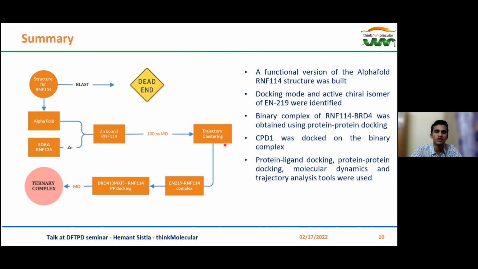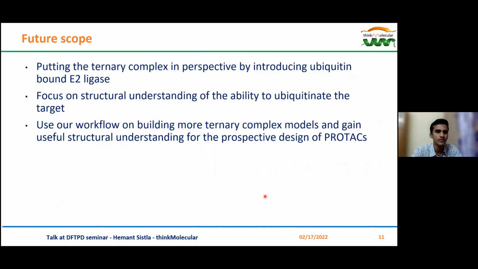Then a binary complex of RNF114-BRD4 was obtained using protein-protein docking. Subsequently, compound 1 was docked onto this binary complex to make the ternary complex, which was the objective of our work. In this process, protein-ligand docking, protein-protein docking, molecular dynamics, and trajectory analysis were the key techniques and tools that were employed.